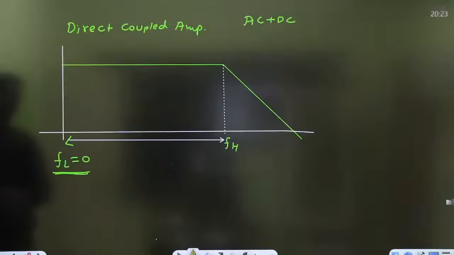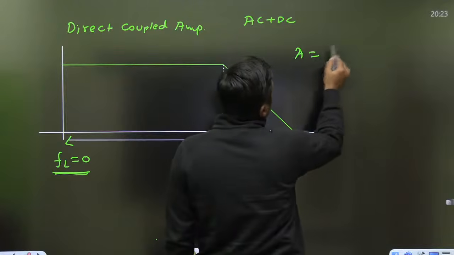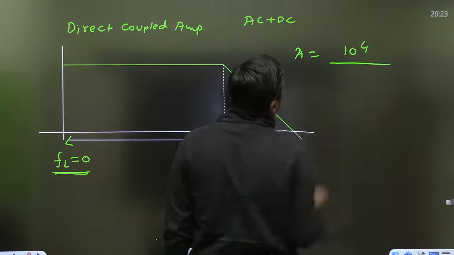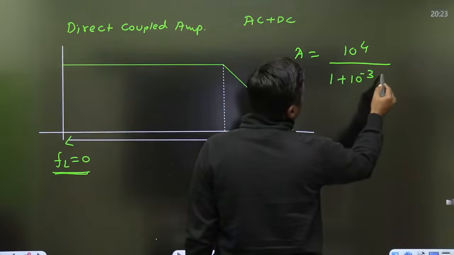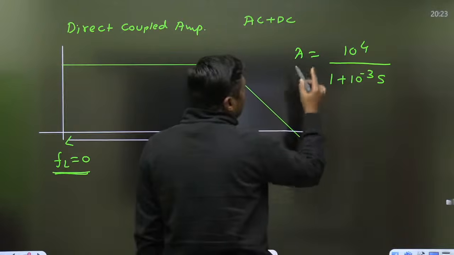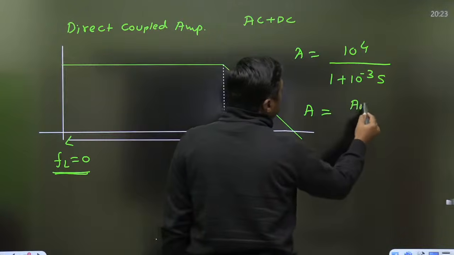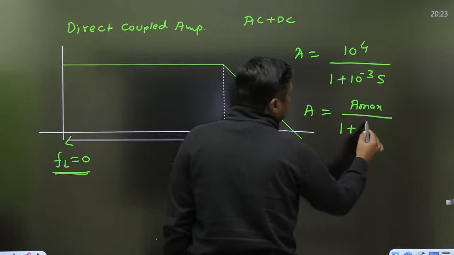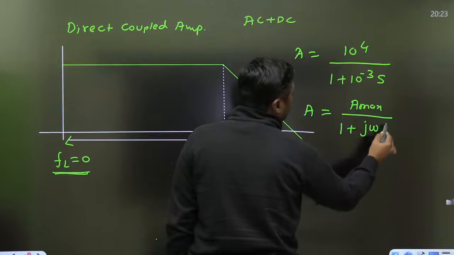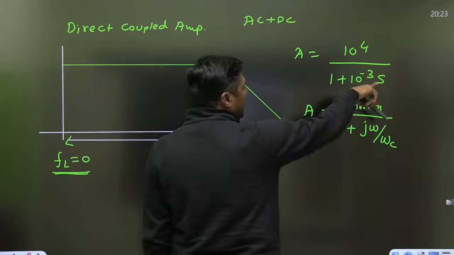Now, when I am representing this gain, AV is equal to 10 to the power 4 upon 1 plus 10 raised to power minus 3 s. Now, compare with the standard one, A maximum divided by 1 plus j omega by omega c, cutoff frequency. You can replace the s by j omega.